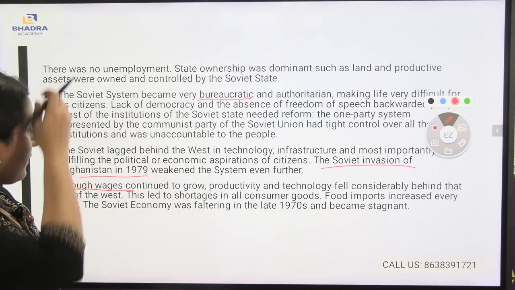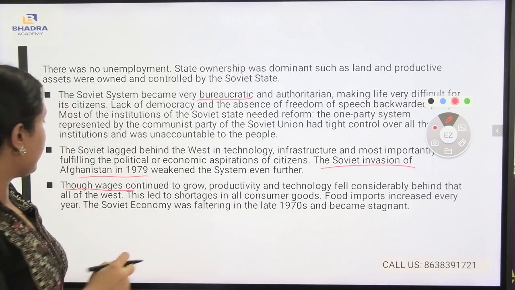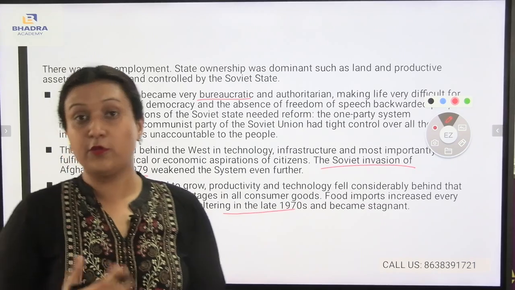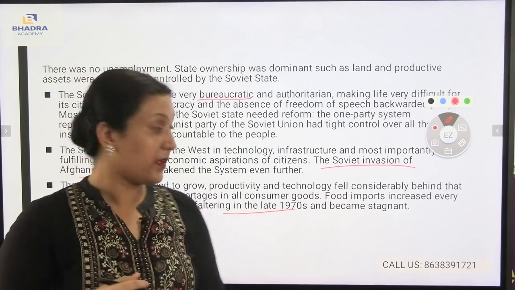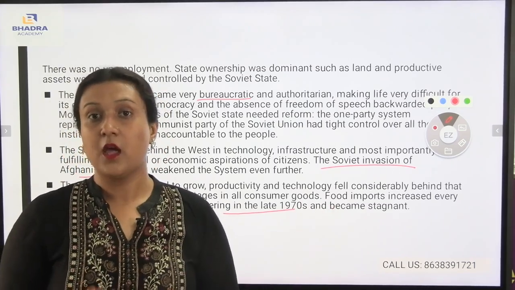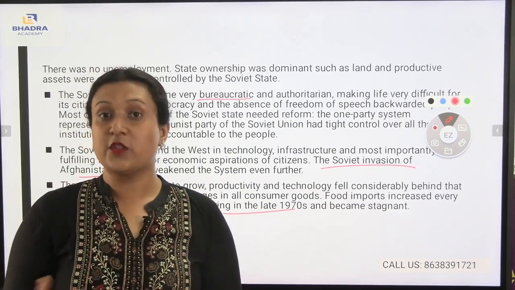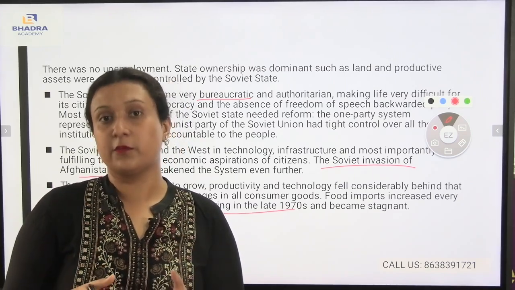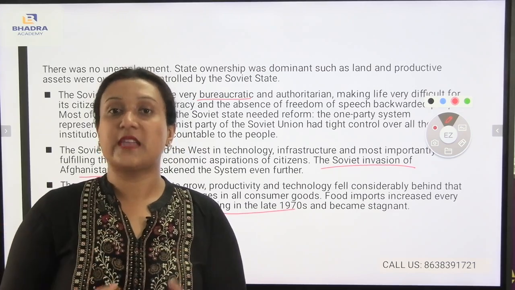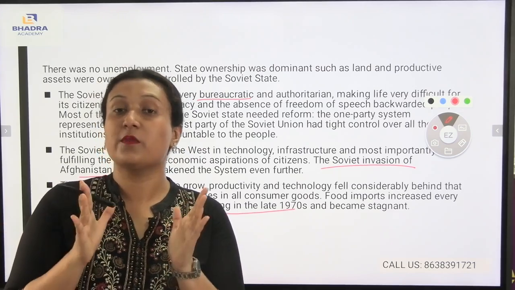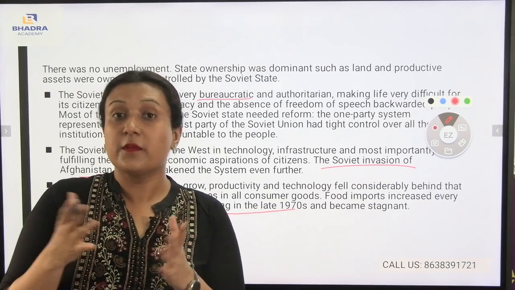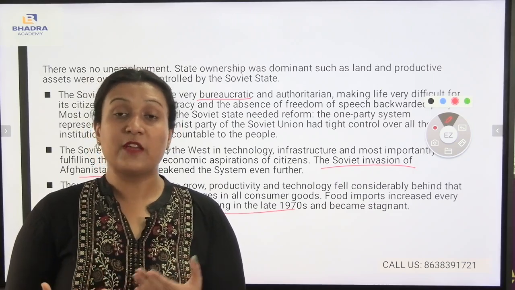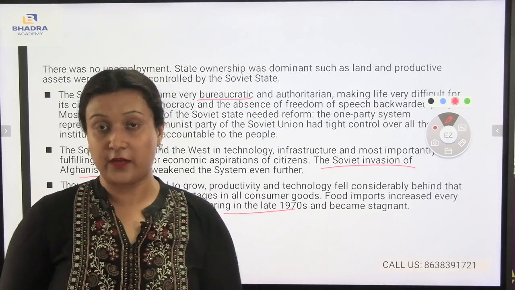The Soviet economy was faltering in the late 1970s and became stagnant. It was decaying. Stagnant means there was no improvement, but also no decline. It came to a stop, which means the improvement of the economy was terminated. These are the problems that were being faced by the USSR during that time.